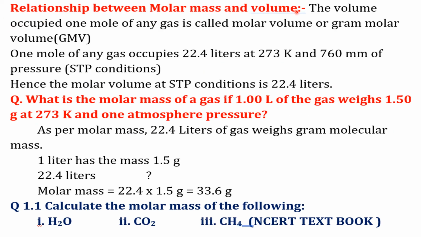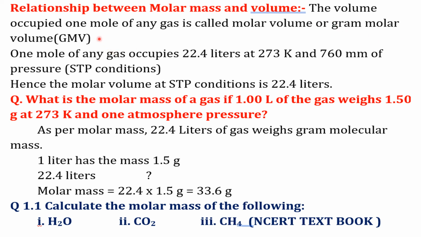Relationship between molar mass and volume. Avogadro's law states that equal volumes of all gases contain the same number of molecules under similar conditions of temperature and pressure. In other words, different samples of gases containing the same number of molecules occupy the same volume under similar conditions of temperature and pressure. Since 1 mole of all gases contains the same number, that is Avogadro number, of molecules, they occupy the same volume under the same conditions of temperature and pressure.